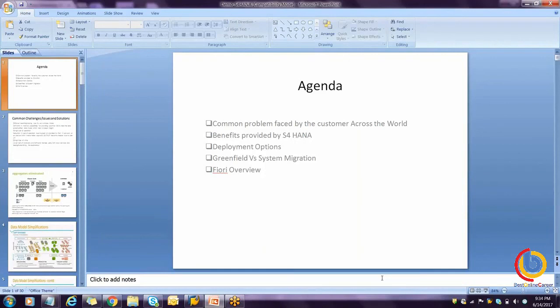So some of the transactions have become obsolete. Some of the transactions are still there, but they redirect to the new transactions. Like for the credit master, FD32 is no more there. If you run that transaction, you will either get a dump or an error.